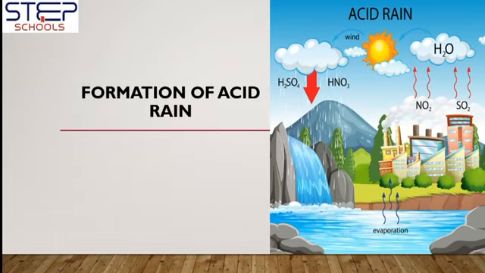Here is a picture describing the formation of acid rain, where you can see evaporation from the water body. Then oxides of nitrogen and oxides of sulfur mix with these water droplets. These droplets are carried a long distance by wind and are converted into sulfuric acid and nitric acid, and these droplets then come to the ground as acid.